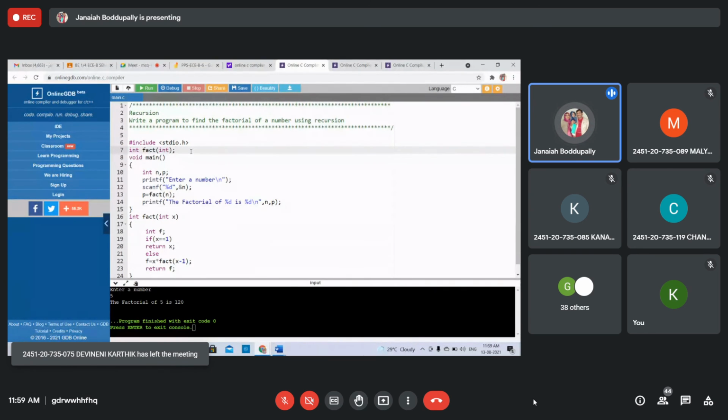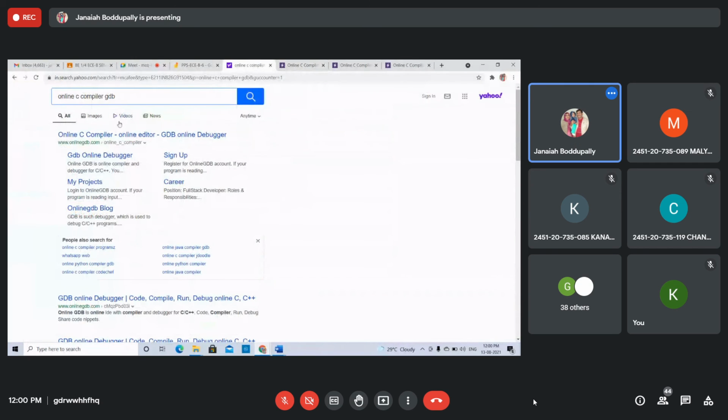Right. Write a program to find the power value of a number using recursion. Power of a number, n power x. You want to find n power x, suppose.